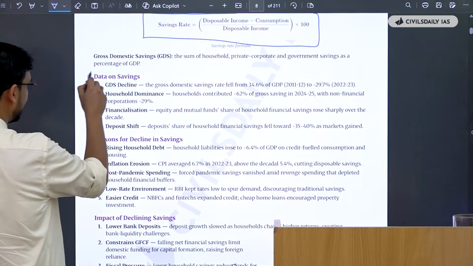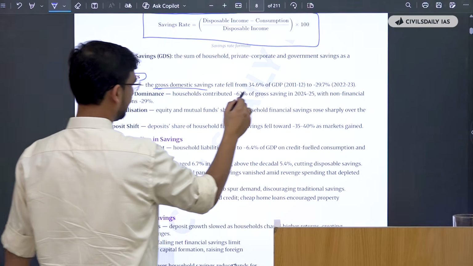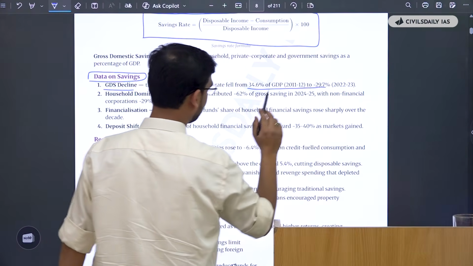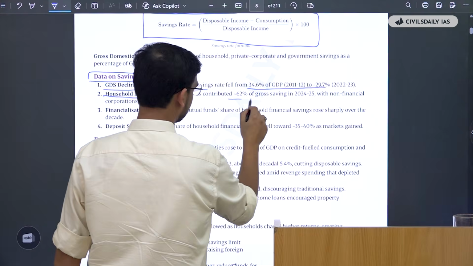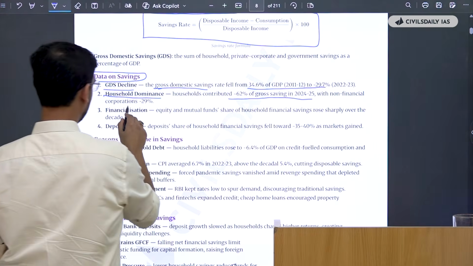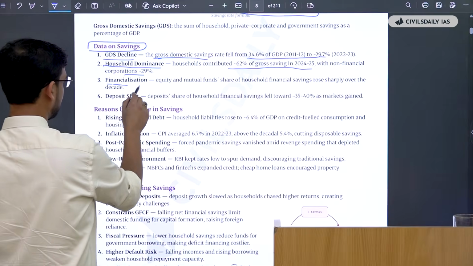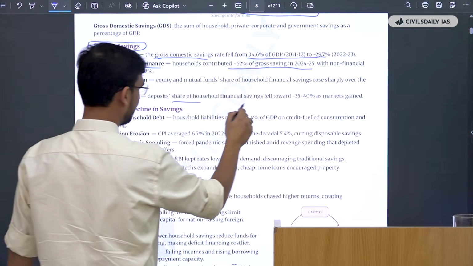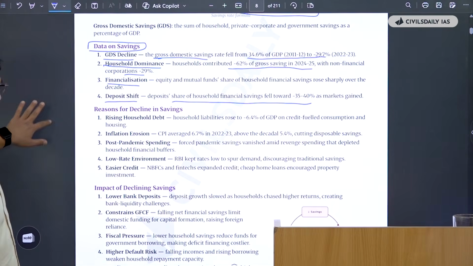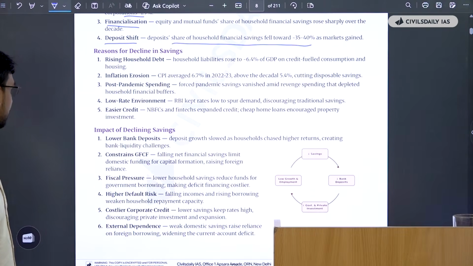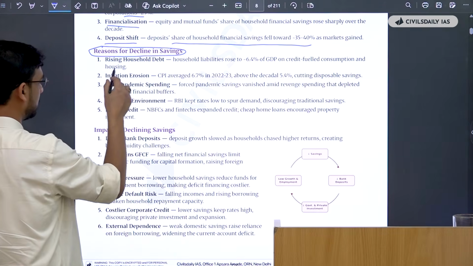So here you have data as well. What is the data? The decline in gross domestic savings fell from 34.6 to 29.7. Then you have the household saving dominance, that households contributed 62% and non-financial corporations only 29%. Then you have the financialization, then the deposit shift from household saving fell towards 35 to 40% as markets gained. So that reflects a contrary perspective. And what are the reasons for decline? We have to look at these also.